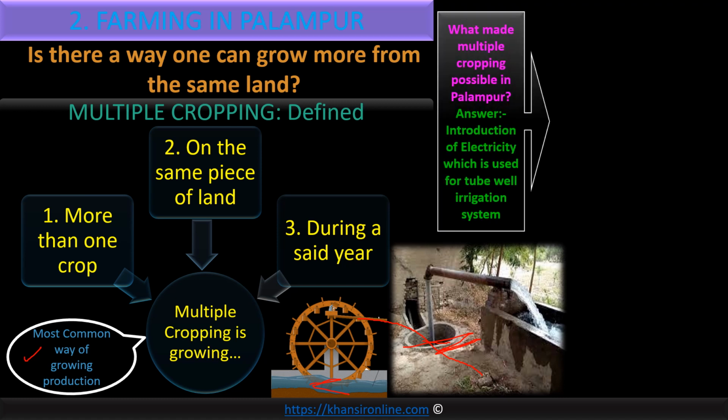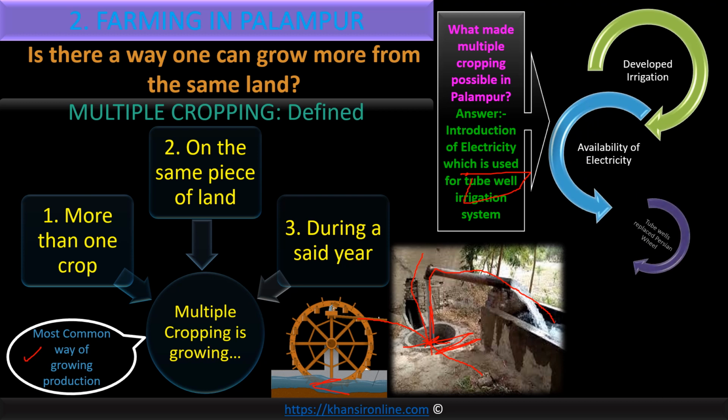I have already told you, introduction of electricity, and after that tube wells. What is a tube well? It is given in the image below. This is a tube well. There is a machine inside. The machine is pulling the water and sending it to other places, to the agricultural land. Because of this technique, multiple cropping is possible.